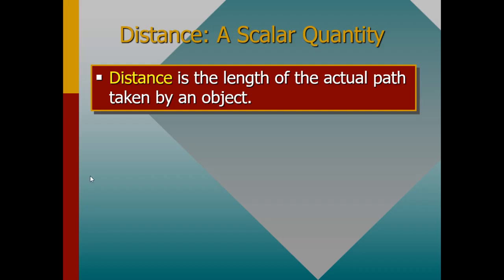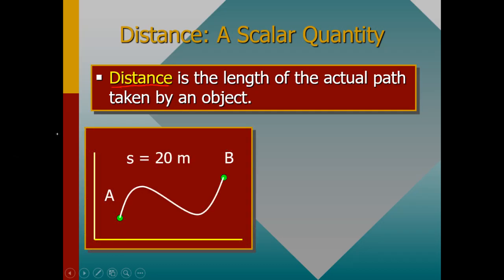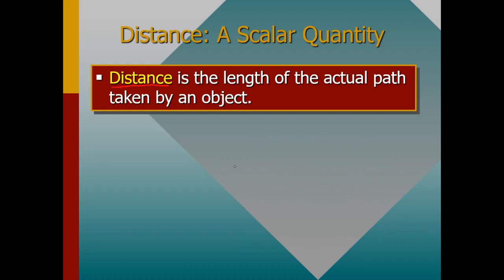A good example of a scalar quantity is distance. Distance is just the length of the actual path taken by an object. For example, let's say an object moves from point A and goes to point B. Let me repeat that: distance is just the actual length that an object takes.